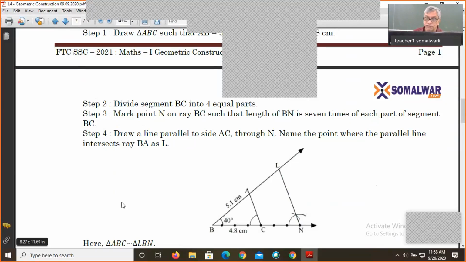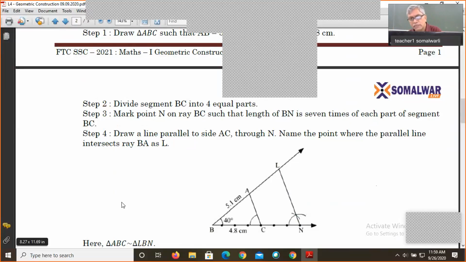Now what we are doing: we are drawing a line through a point. By taking a distance in the compass, we mark A. Then we join CA. After joining CA, what are we going to do? We are going to draw a line parallel to CA, that is Ln, from n.